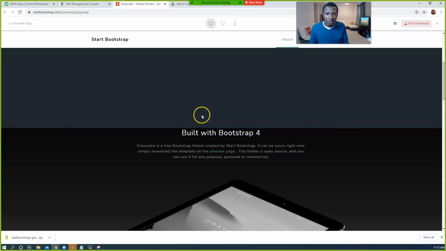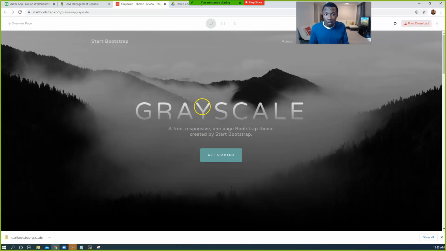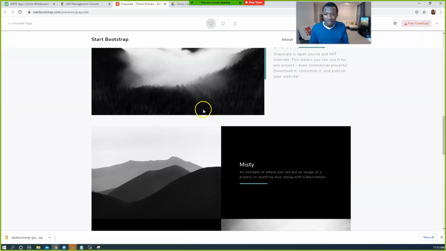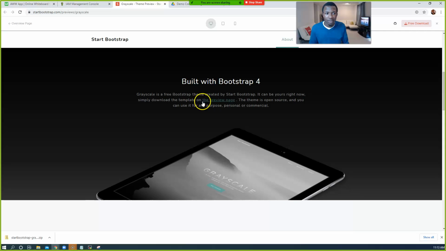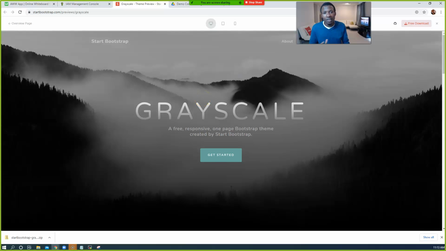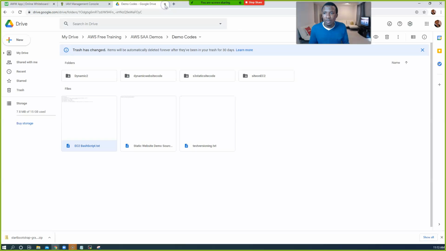So the code that your developers are giving you today, when you load the website on a server, if you're able to do that successfully, this is what you're going to get. A beautiful, modern looking website. It's the dynamic website that your company wants you to host, make available, and show them the power of the cloud.